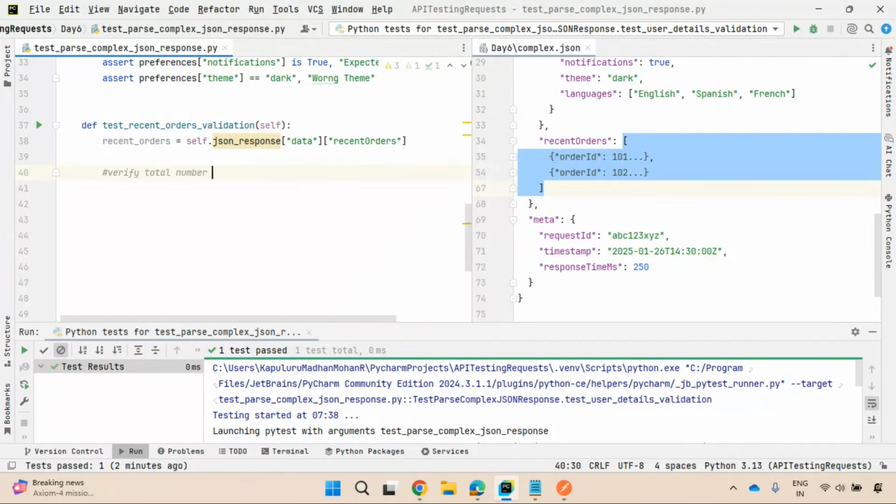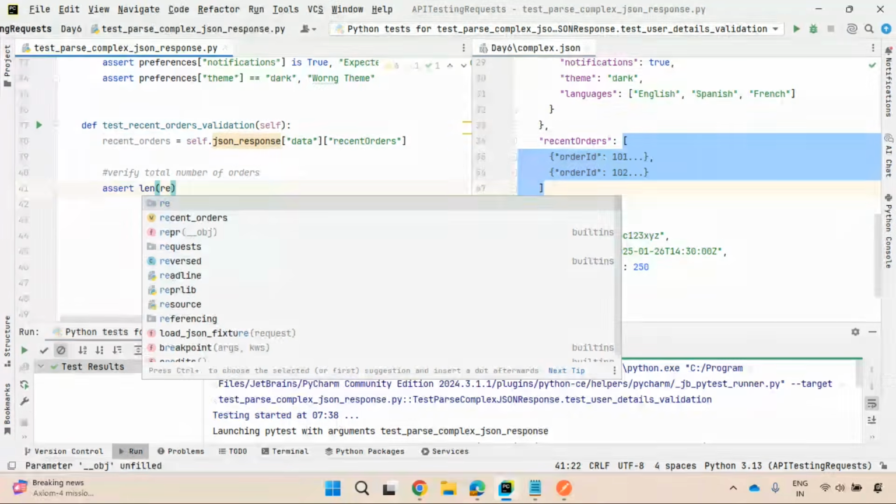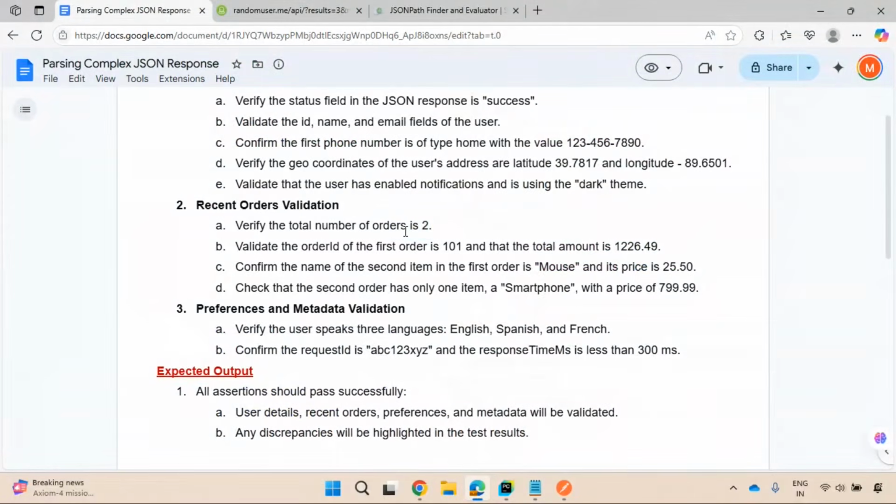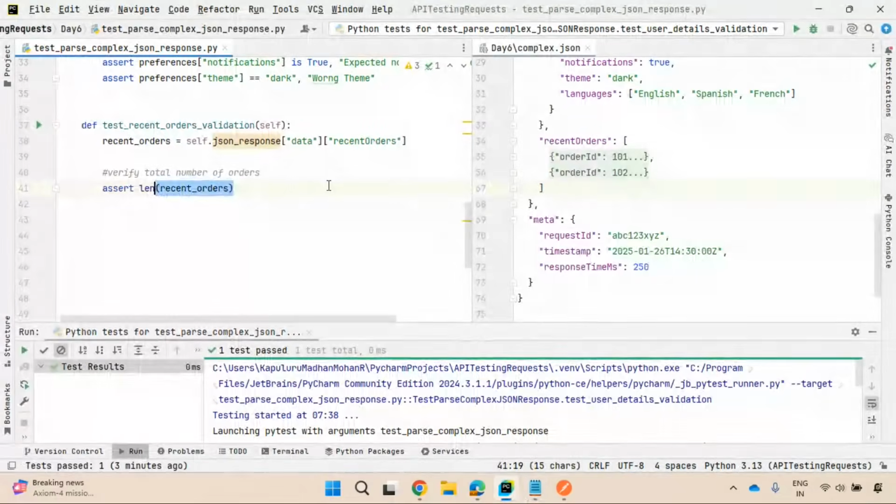Verify total number of orders. So can I use assert length of recent orders? Why? Recent orders is a list of objects, an array of objects. On this list, can I apply the length function? Yes. What is your expectation? It should be 2. So can I have this double equal to 2, which means this value must be equal to this? Otherwise, if you are having more, if this condition is not met, we expected only 2 orders. That's it. Some simple assertion error message you can specify.